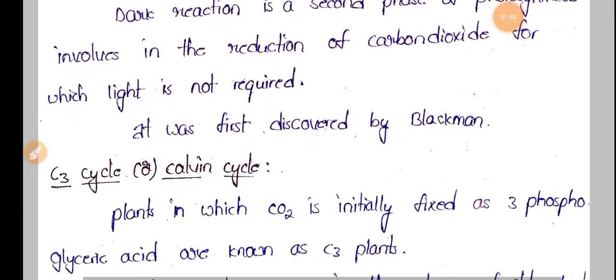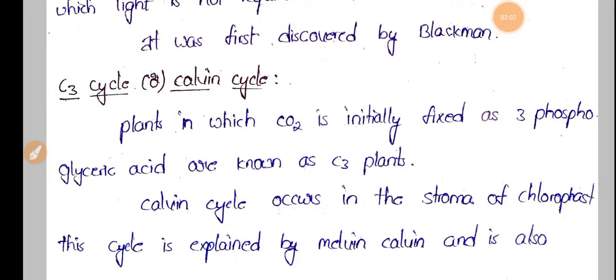This was first discovered by Blackman. The C3 cycle is also called the Calvin cycle, because it was completely explained by Melvin Calvin. Blackman identified this C3 cycle, but the person who explained it completely is Melvin Calvin. So after his name, this C3 cycle is also called the Calvin cycle.